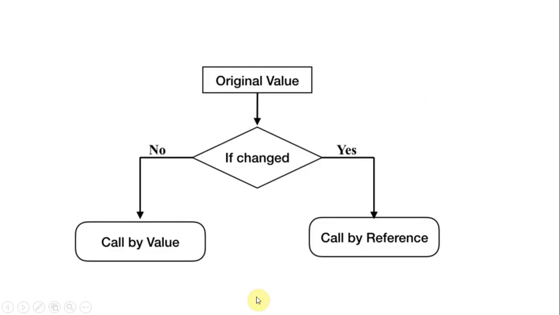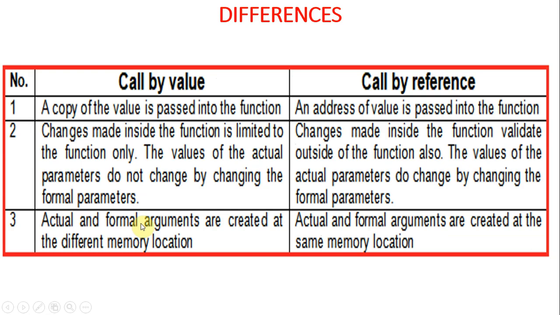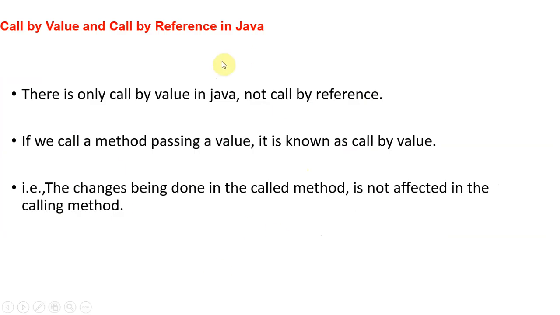So, a simple diagrammatic representation: if the original value is changed, then it is called call by reference. If the original value won't change, that is called call by value. So these are the differences, and what we discussed is there in the differences. So call by value and call by reference in Java, what is there in Java?